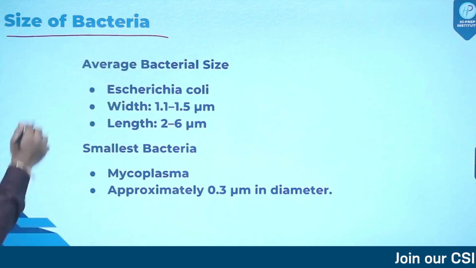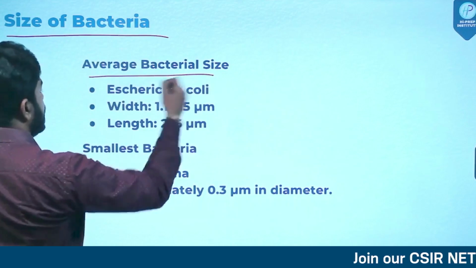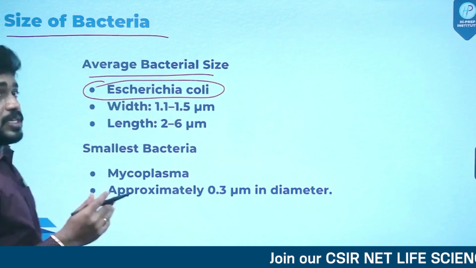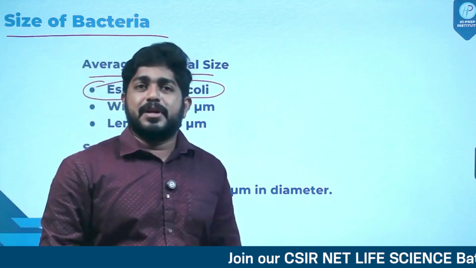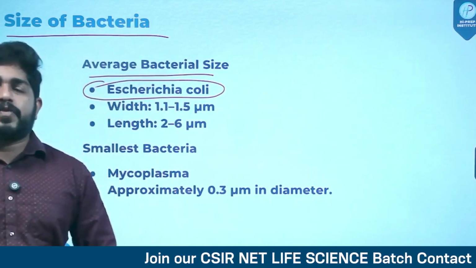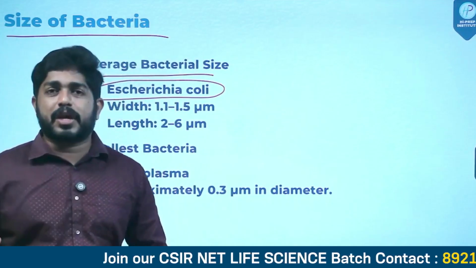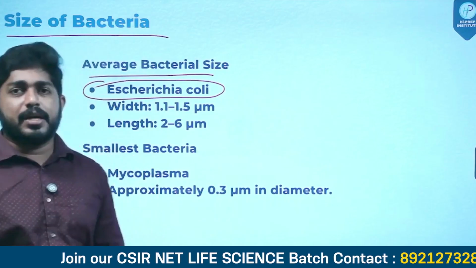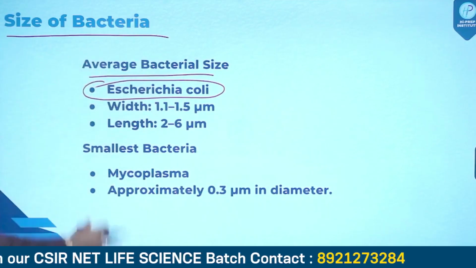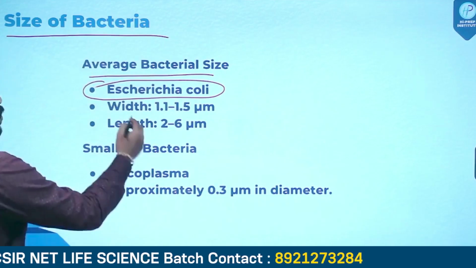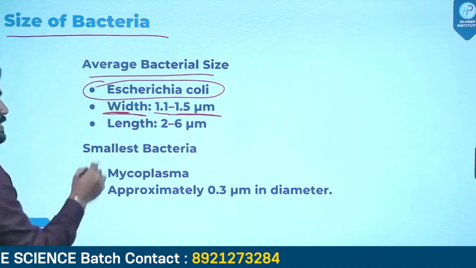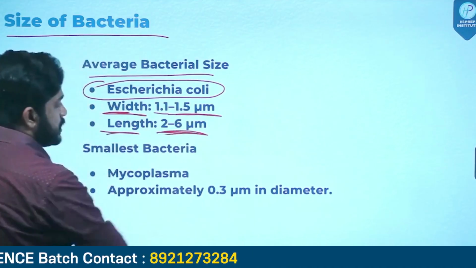So what is the average bacterial size? We always take E. coli as a reference model organism. That's why we usually see the word E. coli in different scenarios, because it is a model organism which we take in microbiology topics. Let us see its dimensions: its width is 1.1 to 1.5 micrometer, and its length is 2 to 6 micrometer.